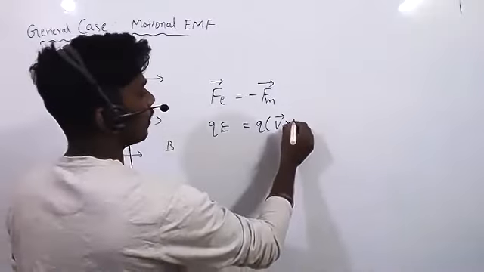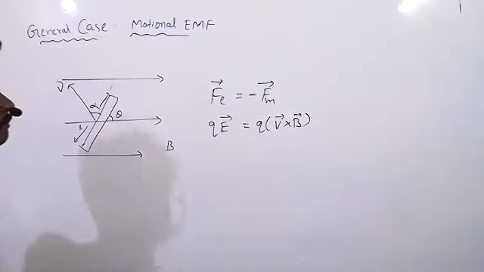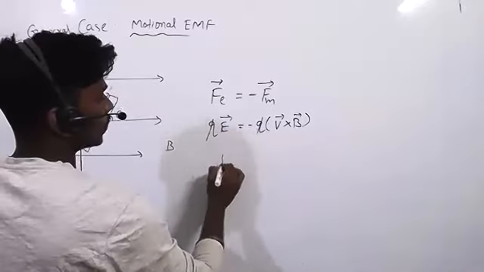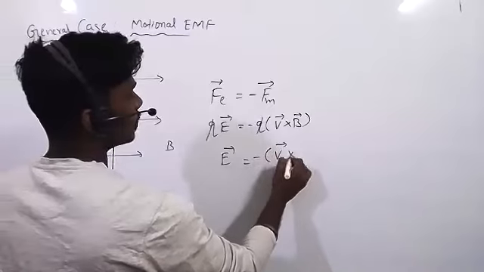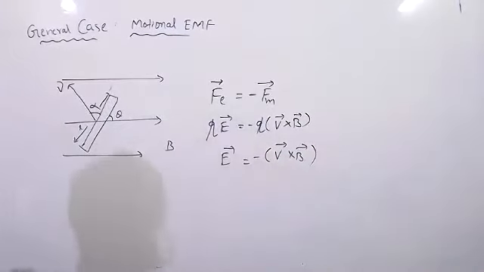Clear? q will get cancelled. So E bar equals minus V bar cross B bar. Electric field equals minus V bar cross B bar.